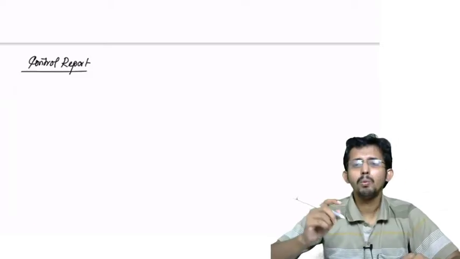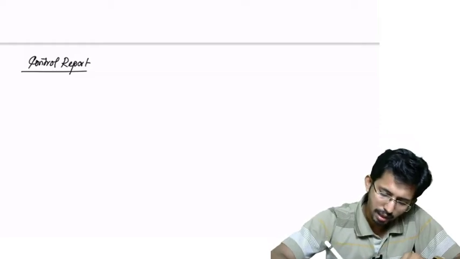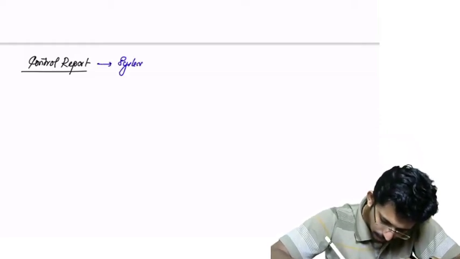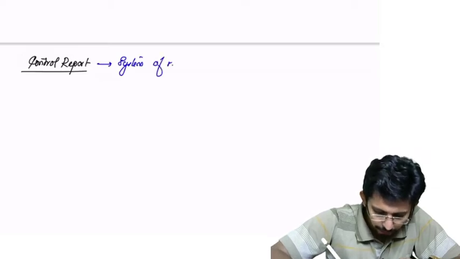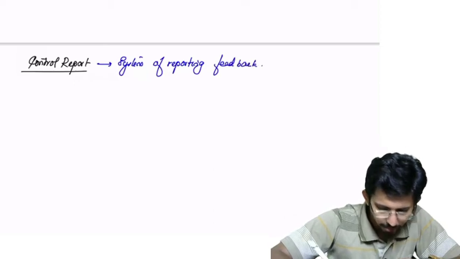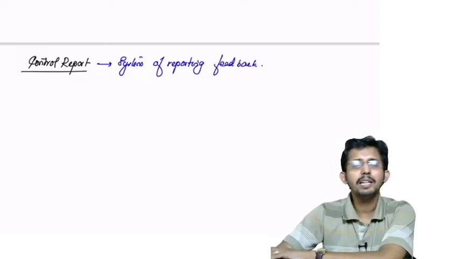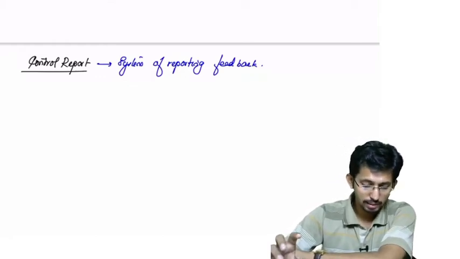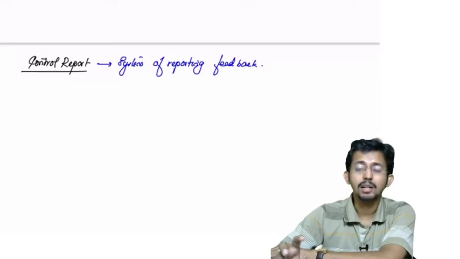Control report. What do you mean by control report? Control report is a system of reporting feedback. Any feedback control that is to be exercised is implemented using control reports.